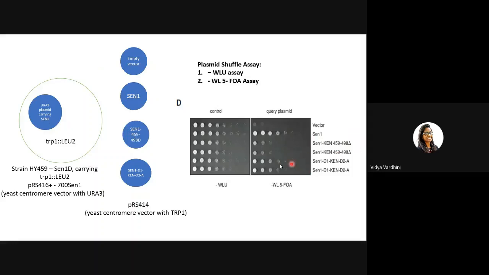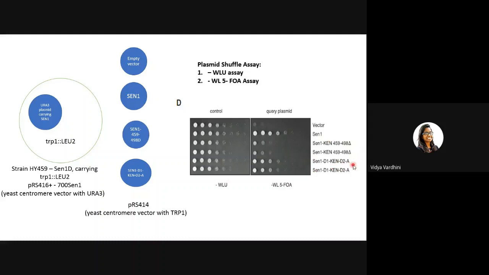And they have performed this twice to get the significant result. Yes, they observed both of them, which states that when you're removing this 40 amino acid, the degradation recognizing motif was being deleted. Now, which means that SEN1 is not being degraded. SEN1 is present. So when SEN1 is being present and not being degraded, the cells were synthetic sick. That is, they were dying. They did not want the SEN1 to be present at all times. They wanted to be not present during G1. So this persistence of SEN1 is also leading to the death of the cells.